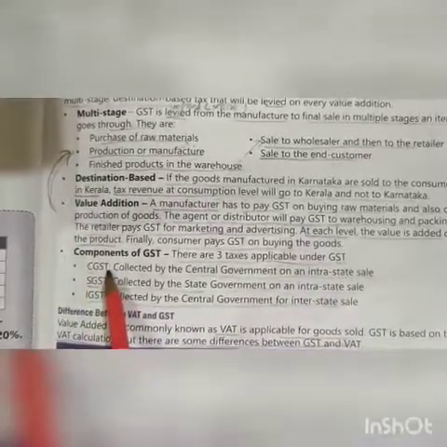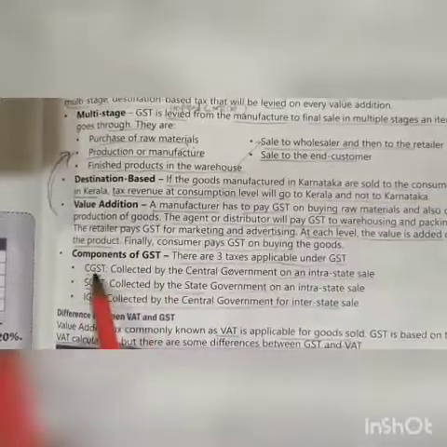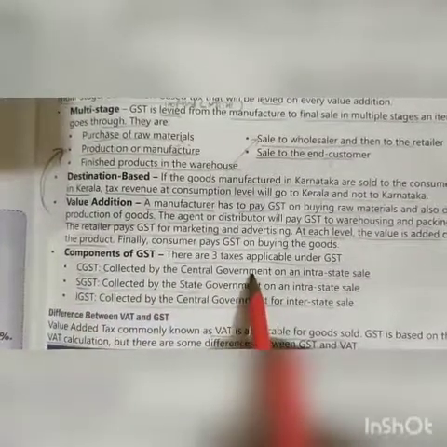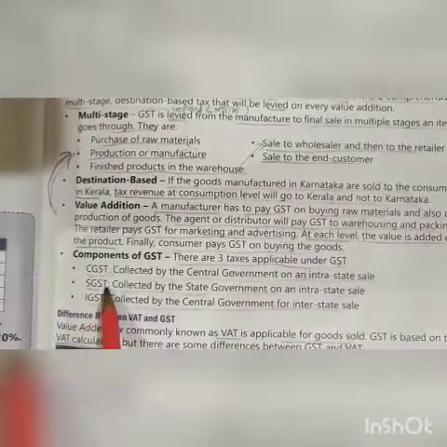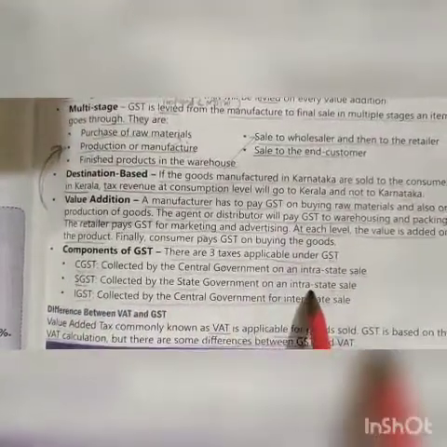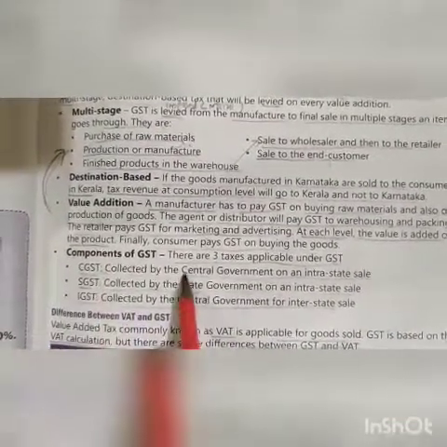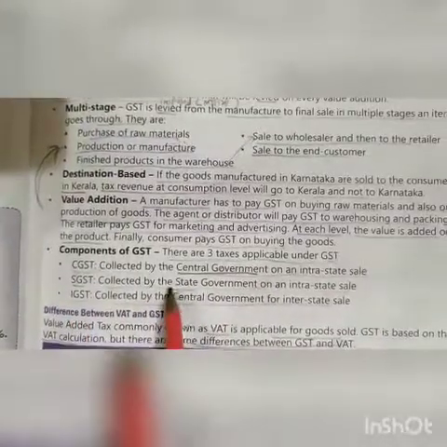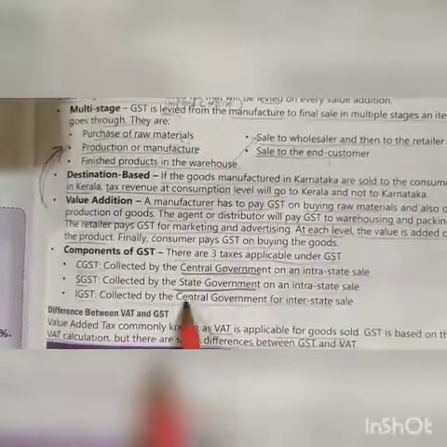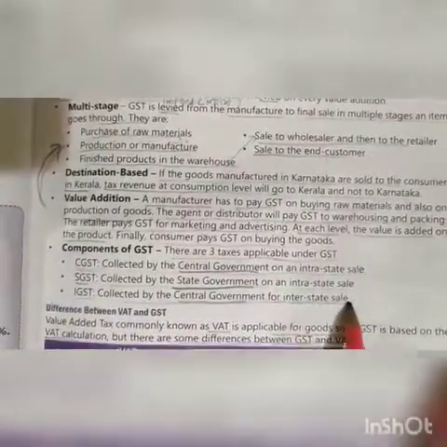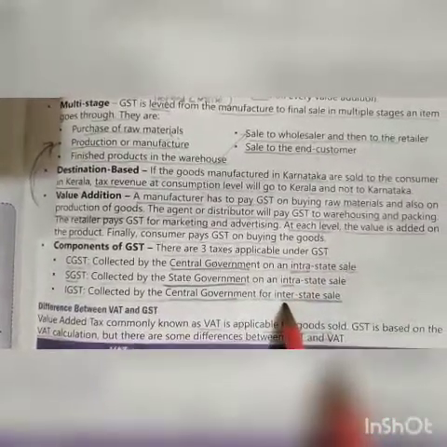First is CGST. GST means Goods and Services Tax. C means central government. CGST is collected by the central government on an intra-state sale. SGST is collected by the state government on an intra-state sale. IGST is collected by the central government for an interstate sale. See the word intrastate, and this is an interstate sale.